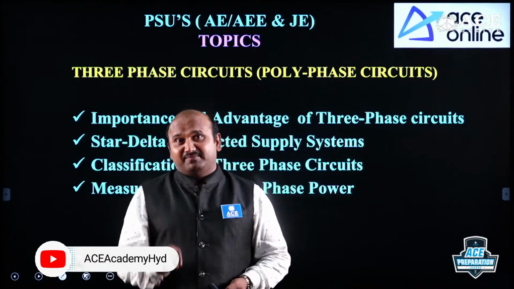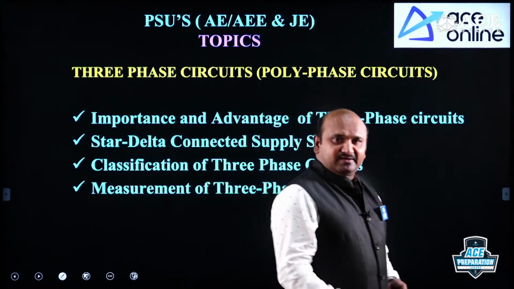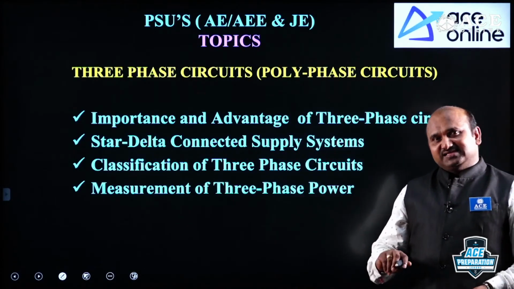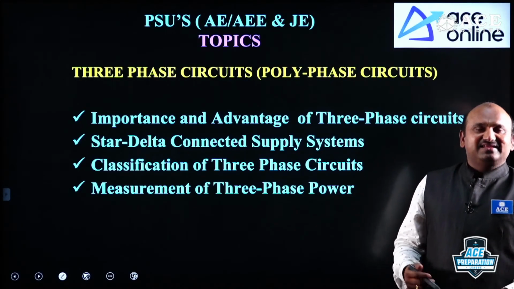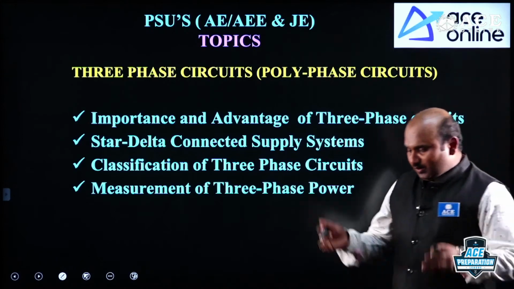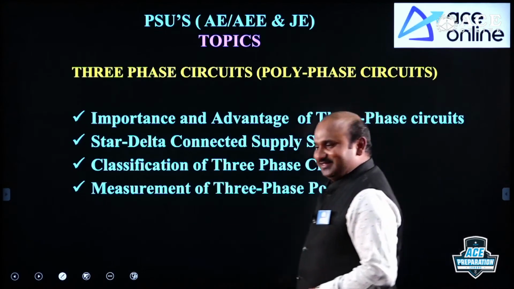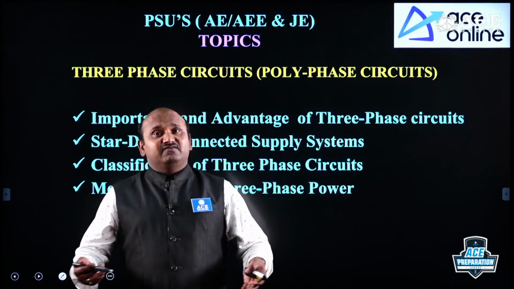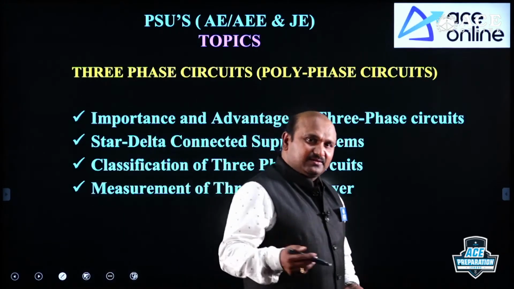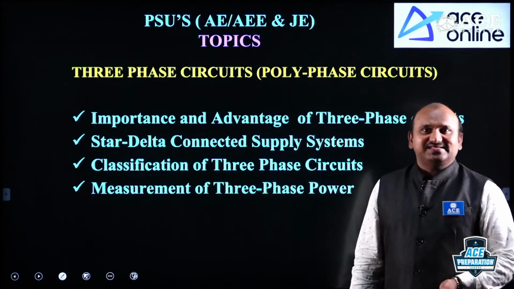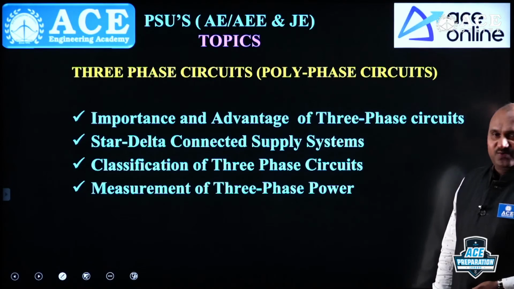Number one is the one wattmeter method, which is only valid for balanced circuits. The two wattmeter method is valid for both balanced and unbalanced. And the three wattmeter method we should consider only for three phase four wire supply systems, because if you want to connect three wattmeters, a neutral wire should exist. That is, the supply system should be a three phase four wire supply system. All of this you will discuss under three phase circuits, right.